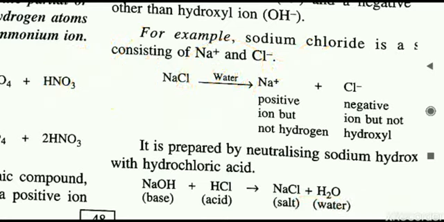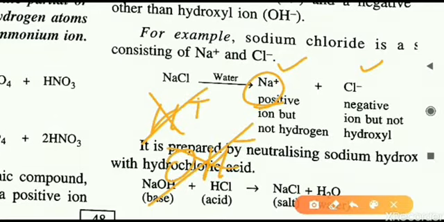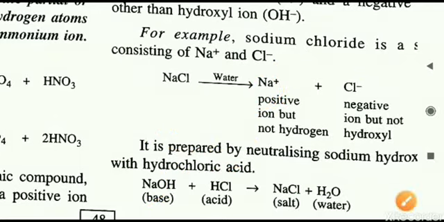Similarly, take what is given in the book, NaCl. Na+ and Cl- are formed. One cation is there, Na+, and it is not H+, so this condition is fulfilled. Second, Cl- is not OH-. So one cation is there other than H+, and one anion is there other than OH-. That is why we can say it is a salt.